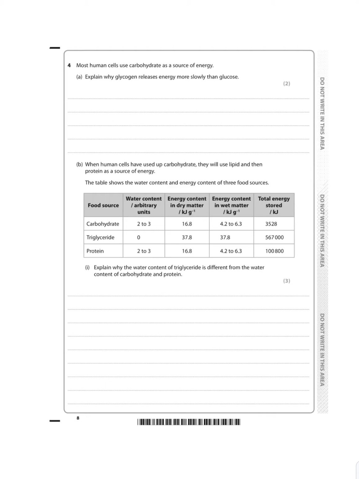So, question 4. Most human cells use carbohydrate as a source of energy. Explain why glycogen releases energy more slowly than glucose. So, glucose is a monosaccharide. So, it is a monomer. So, this is the monomer of glucose.